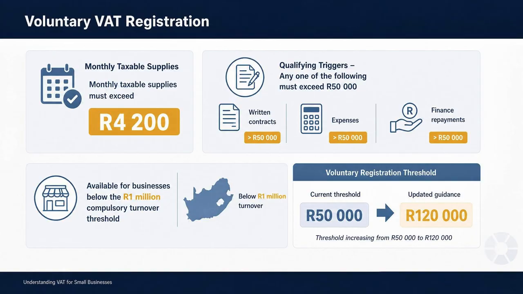A person may voluntarily register for VAT if the value of the taxable supplies is less than 1 million rand, 2.3 million rand from 1 April 2026, but has exceeded 50,000 rand in the past 12 months under certain circumstances. SARS also considers factors such as your monthly taxable supplies, written contracts, business expenditure, and qualifying finance agreements when assessing a voluntary registration application. In short, you don't have to wait until your business is making millions before becoming VAT